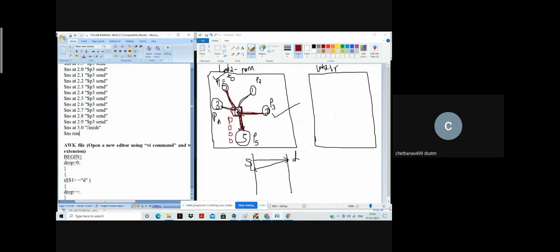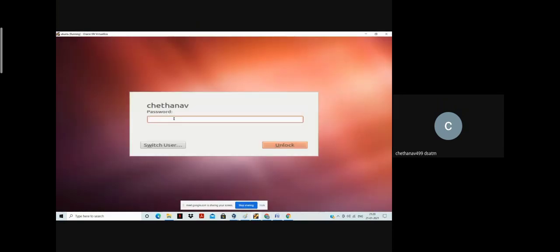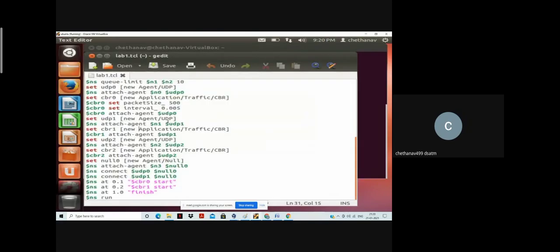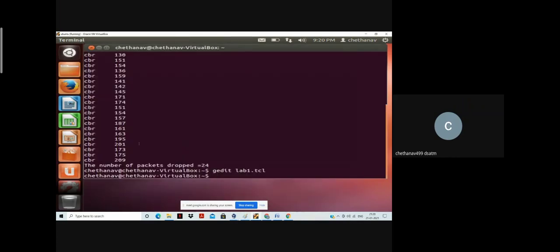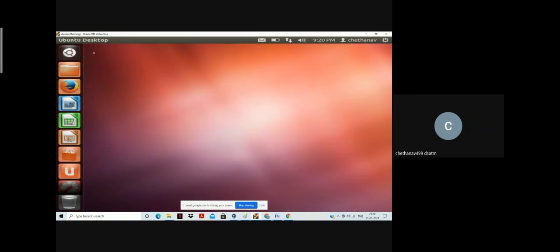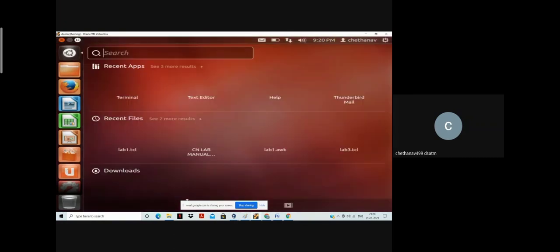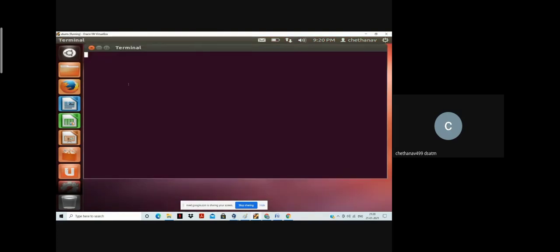So now we have to execute the program. We have to give the password here, then it will take us to the command mode. Let me go to the command mode first. This is how command mode looks. Let me show you one more time: in Applications we'll get a terminal, and this is where we can give the commands.